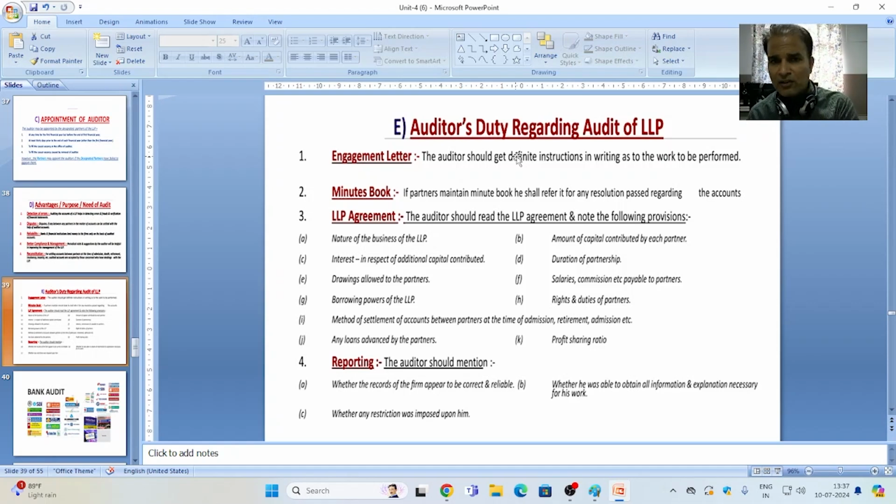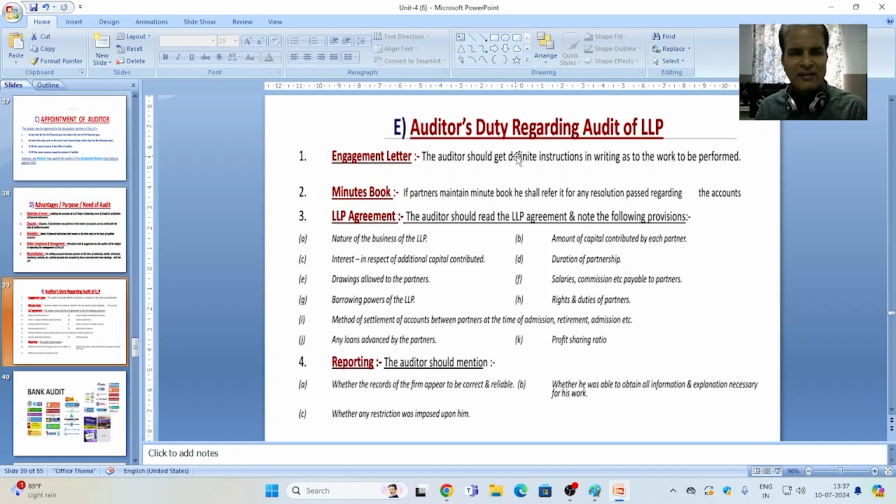The auditor should know whether partners are allowed to withdraw amounts from the LLP or not. Salaries, commission, etc. payable to partners, if any. Sometimes we have seen that partners are also getting salary from the LLP for work contribution. Point G, borrowing powers of the LLP. If the LLP requires some loan or fund from a third party or from outside the LLP, then is it permissible or not? Rights and duties of partners.